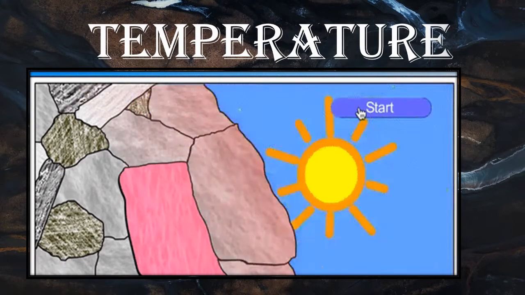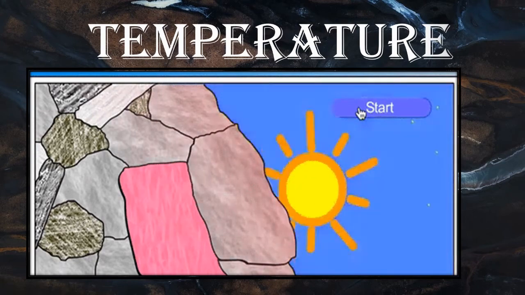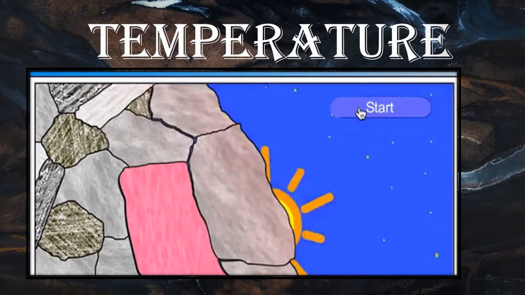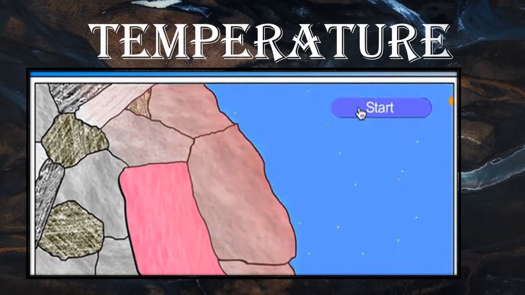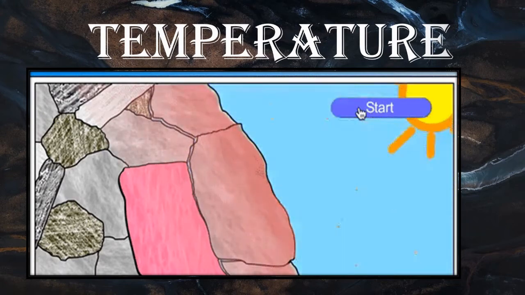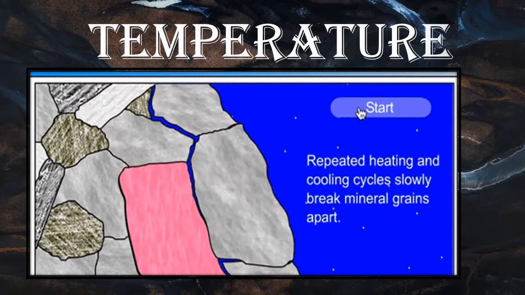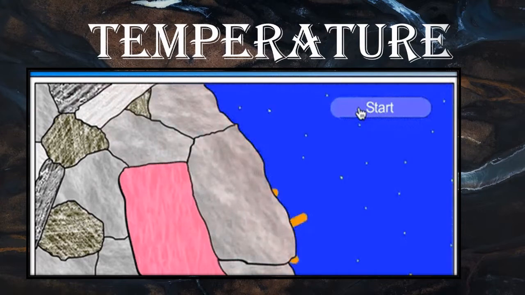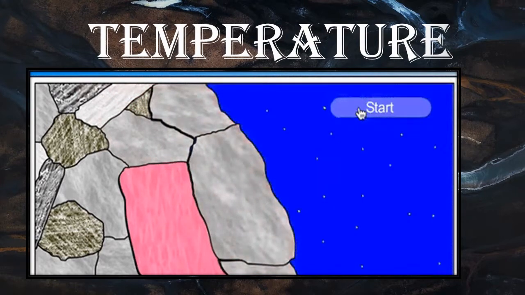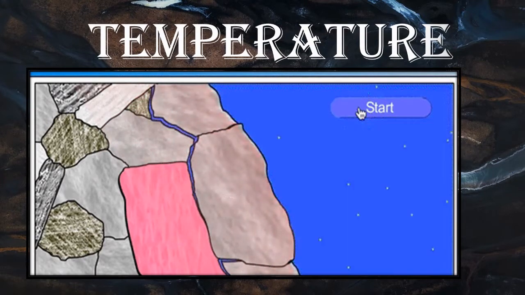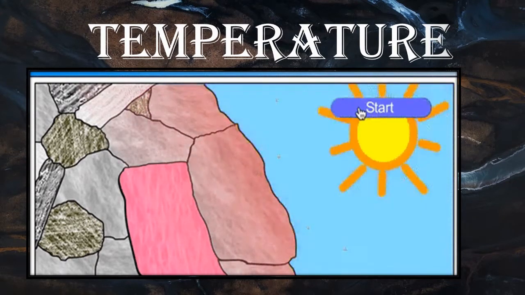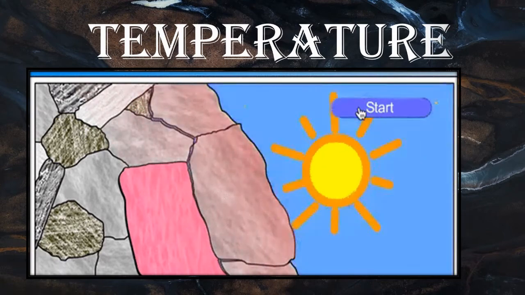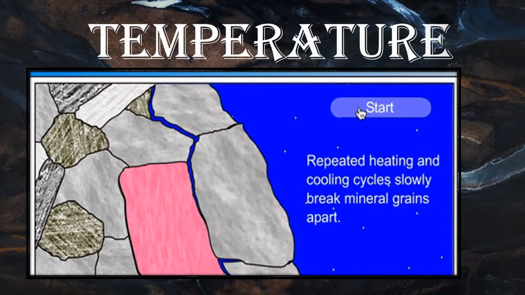Such continuous heating and cooling cycles slowly create tension on the rock. As a result, cracks develop in the rocks and they break apart. During such a process, each mineral reacts differently to the temperature. Some minerals expand more while others do not expand as much. So this process is called temperature.